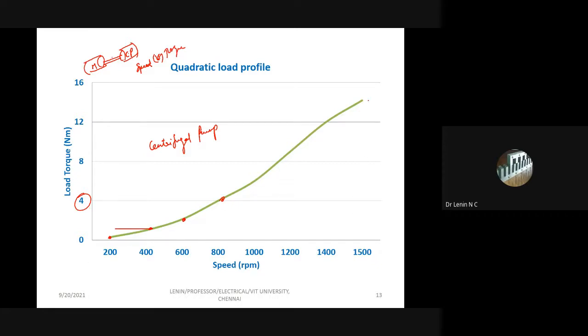Similarly, at 1500 RPM, the requirement is approximately 14 Newton meter. So I want to design a motor which delivers the required torque at these particular speeds. That is the constraint we are having.